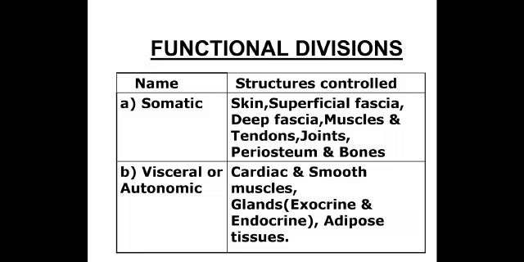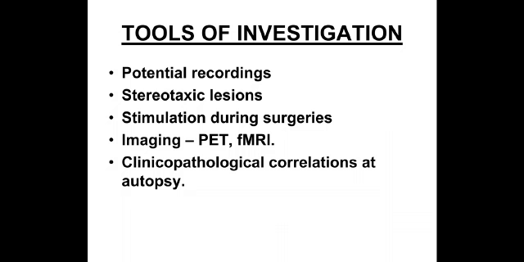Functionally, we classify them into somatic and visceral, as you all know, depending on the structures which they control, and it can be recorded with PET scan or fMRI, that is functional MRI. PET scan is positron emission tomography, or we use stimulation during surgeries and stereotactic procedures.